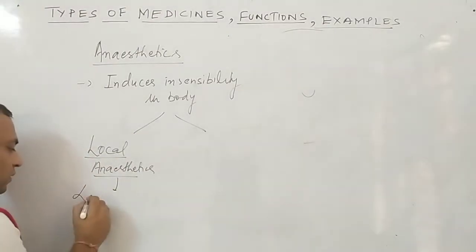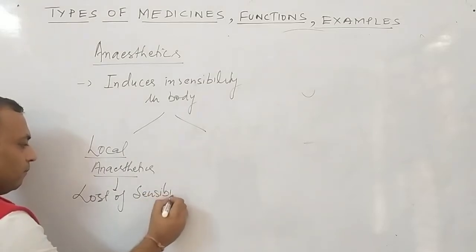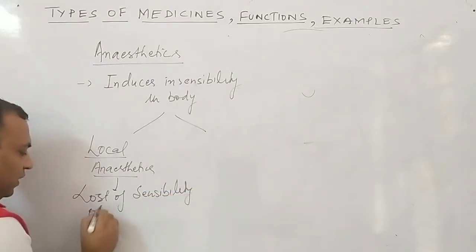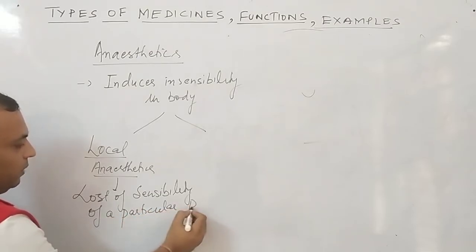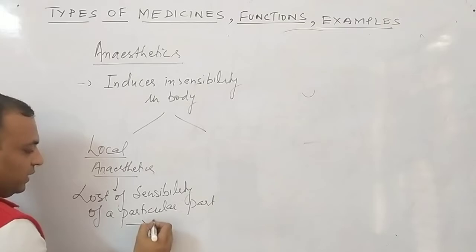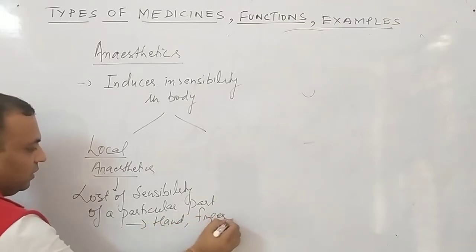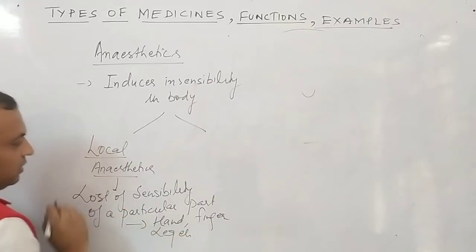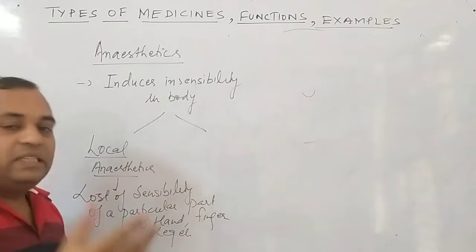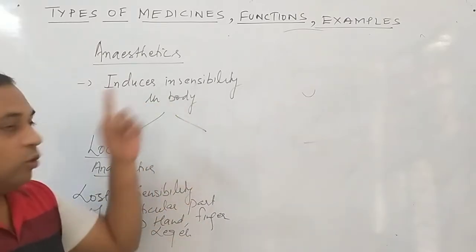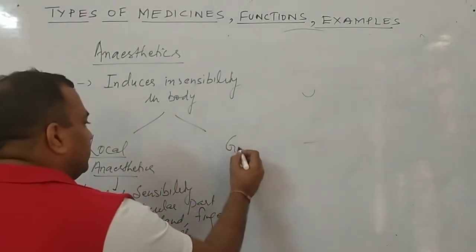This is the loss of sensibility of a particular part, just like the hand, a finger, the leg, etc. Means whole body insensibility is not there. And sometimes in the big surgeries, the insensibility of the whole body is required. That is said to be your general anesthetics.